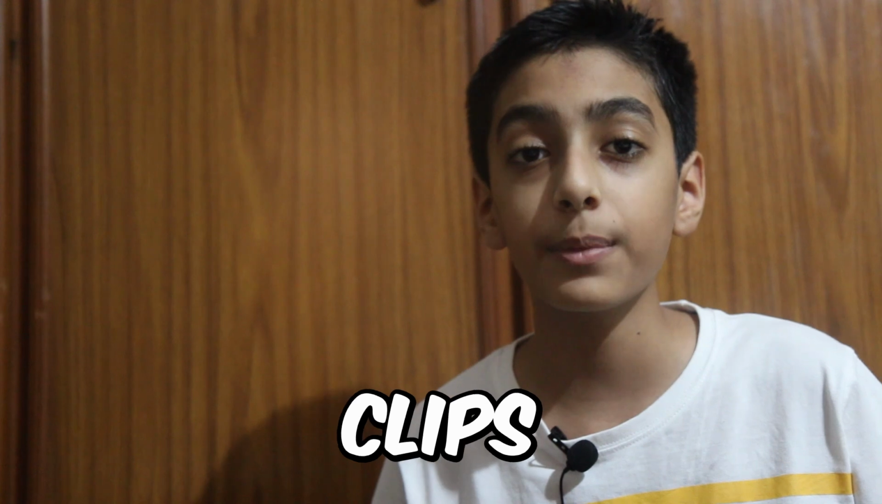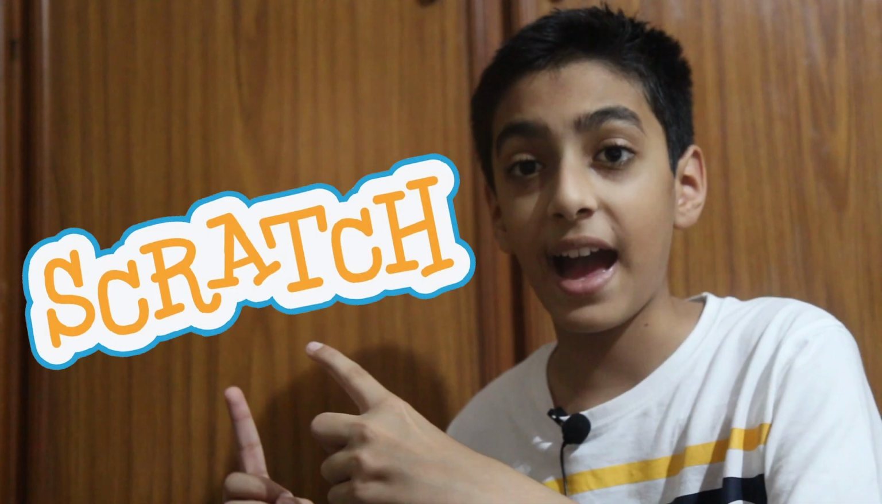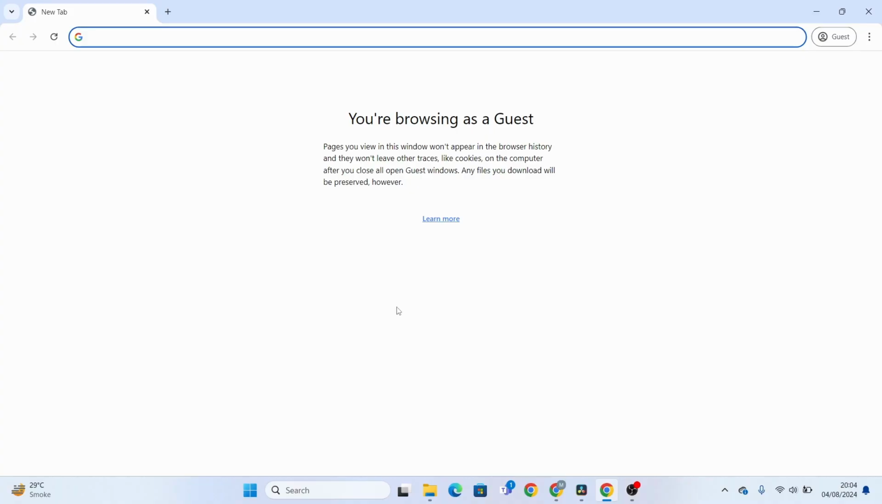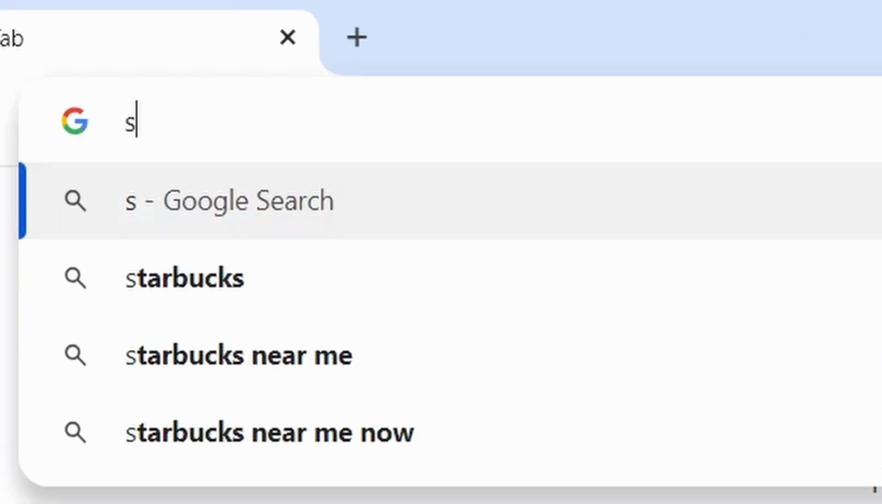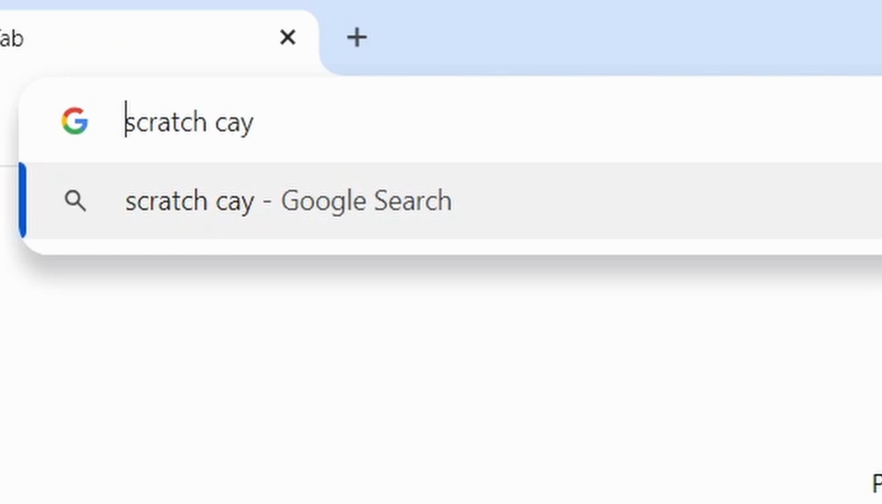How to make GIFs like this and short video clips in Scratch. Let's go! First things first, let's search up Scratch Cat GIF. So let's search Scratch Cat GIF.